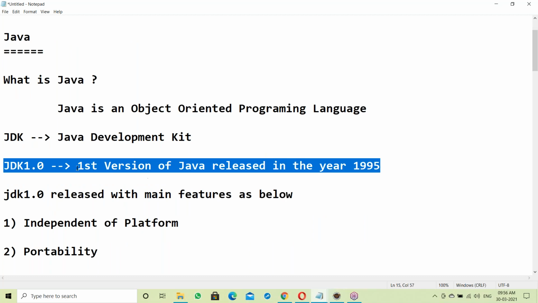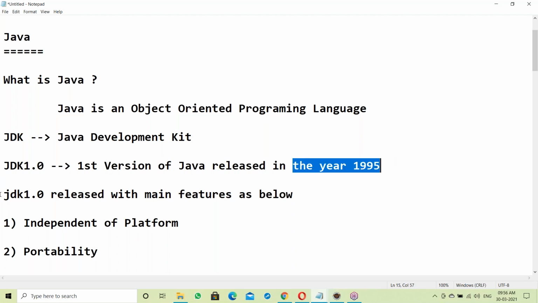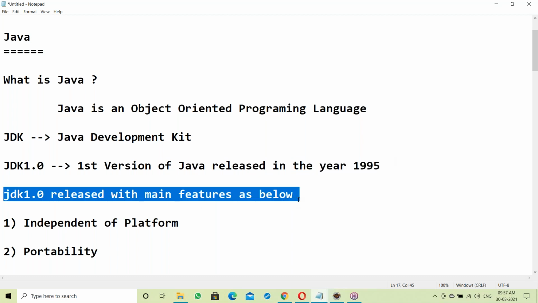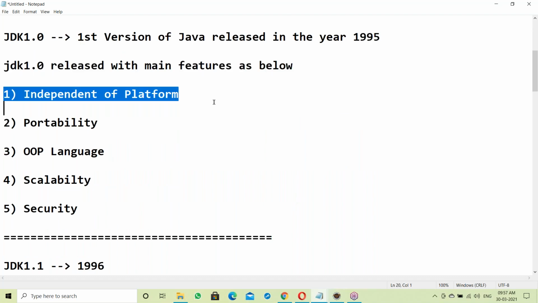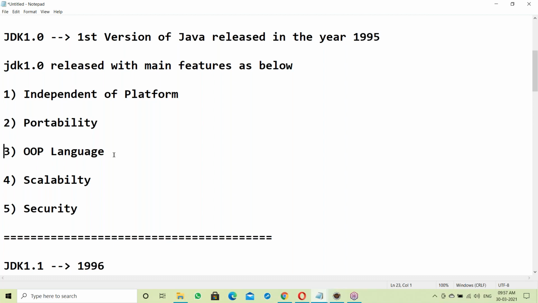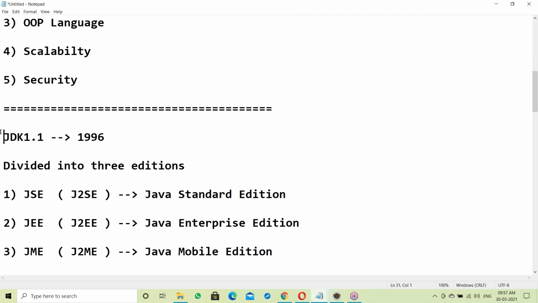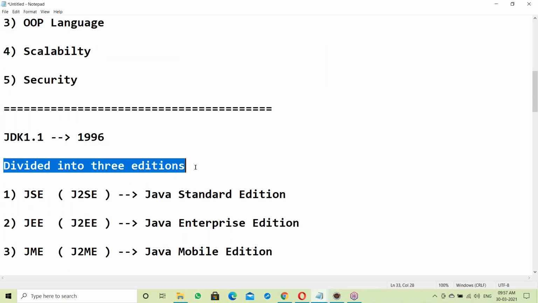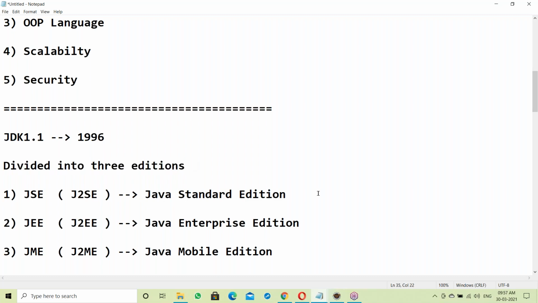JDK 1.0, the first version of Java, was released in 1995 with main features like platform independence, portability, scalability, and security. The next version, 1.1, in 1996, was divided into editions: Java Standard Edition, Java Enterprise Edition, and Java Mobile Edition.